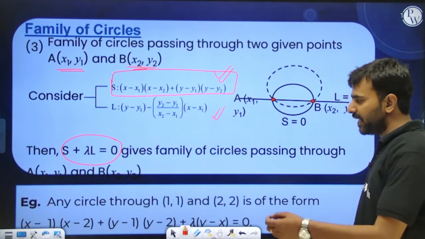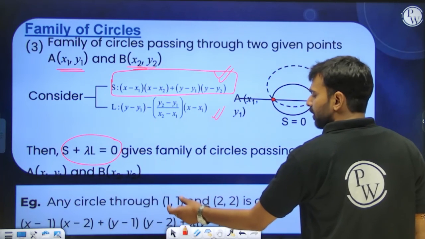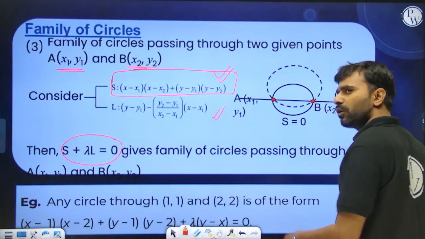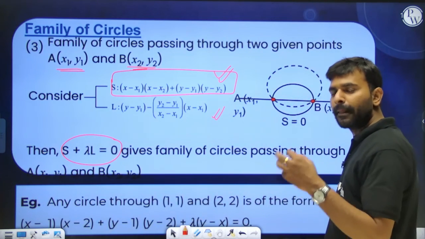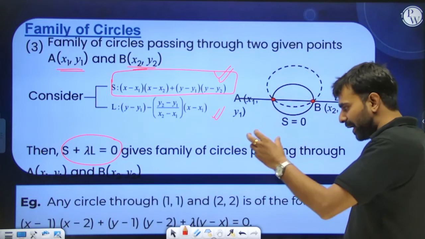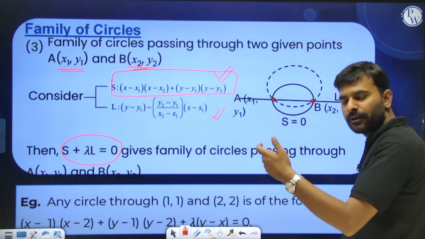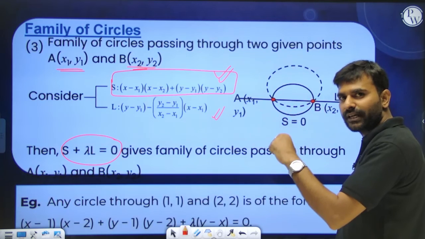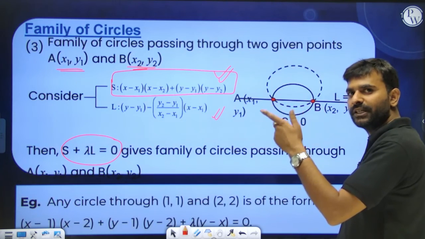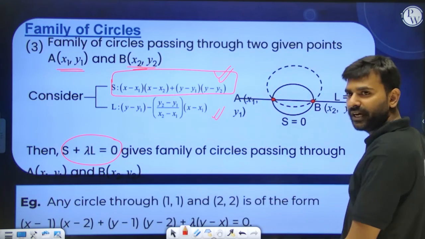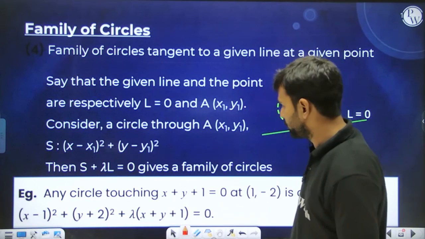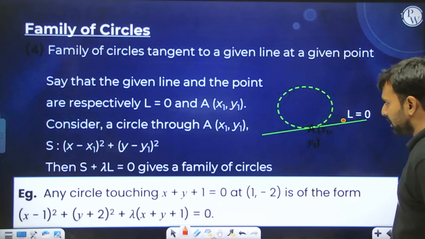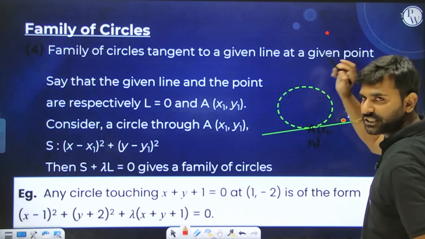Okay, so let's say a question asks you to write down a circle passing through (1, 1) and (2, 2). By using these 2 points, first we will write down a diametric circle, so a circle is there with us now. By using these 2 points, we will draw a line, find the equation of that line, and then we have L equal to 0. Then we will use S plus KL equals 0 to write down the equation of the family of circles.